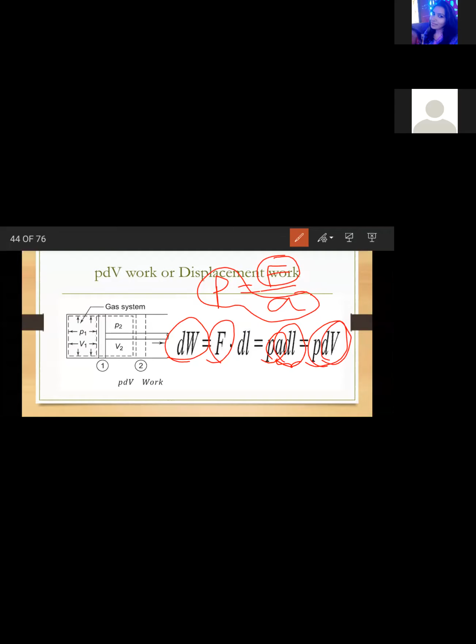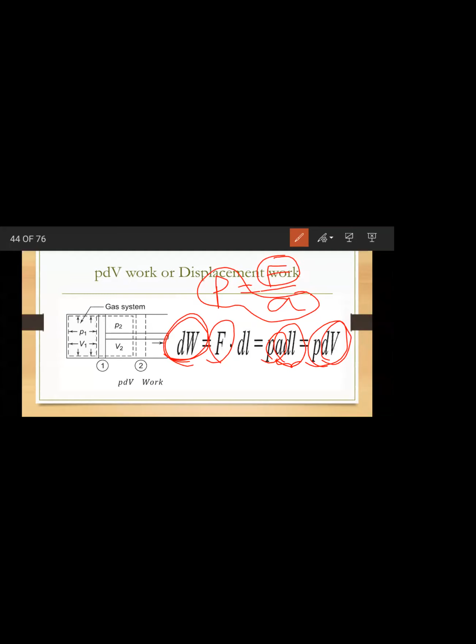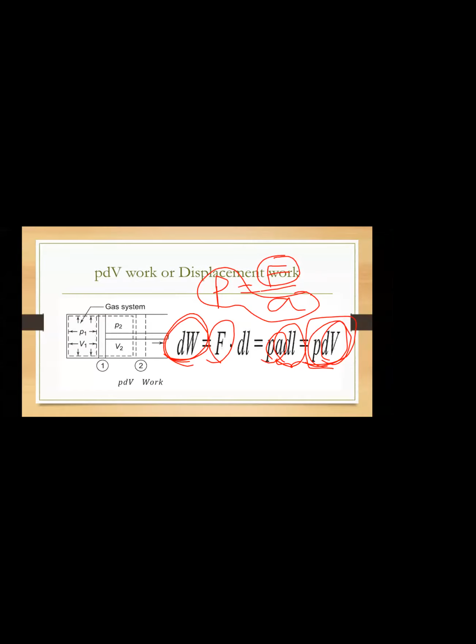Okay, Haricharan, got it now? Yes, ma'am. So this is only for a closed system. Whenever I ask the work done formula, you can say PdV is the work done, where P is pressure and dV is the change in volume.